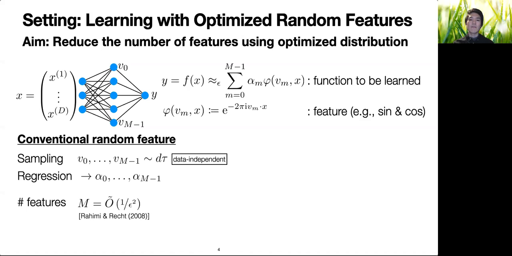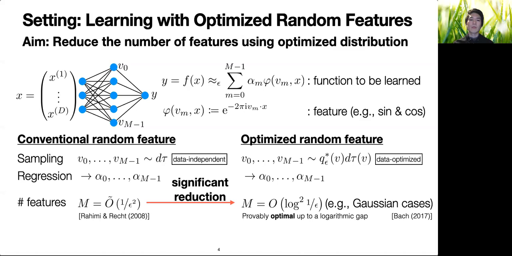Conventionally, random features are sampled from a data-independent probability distribution, but this may require a large number of features for achieving learning. In contrast, recent work has proposed to sample features from a data-optimized probability distribution. The use of this optimized distribution can significantly reduce the required number of features and is indeed provably optimal up to a logarithmic gap.